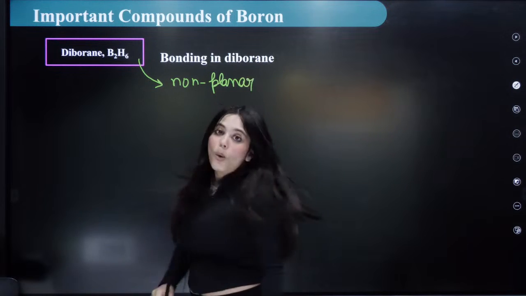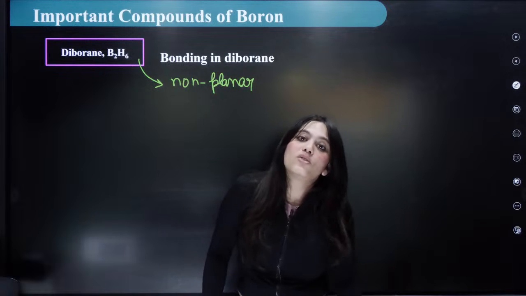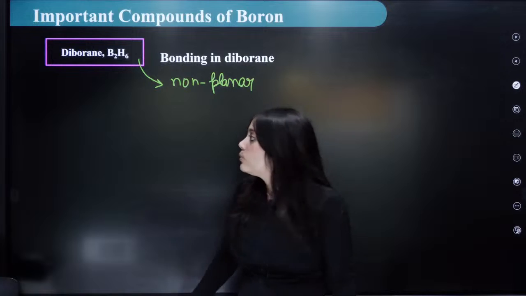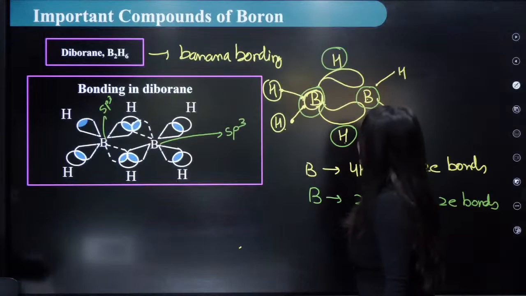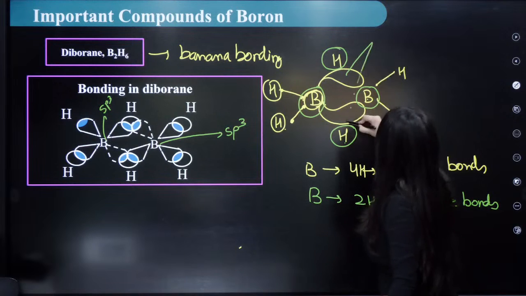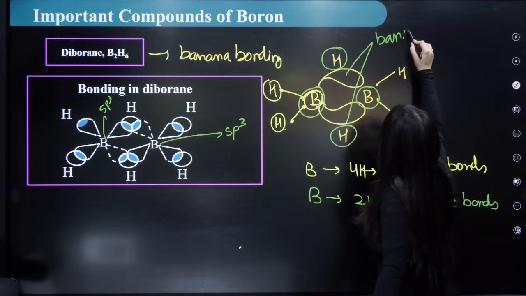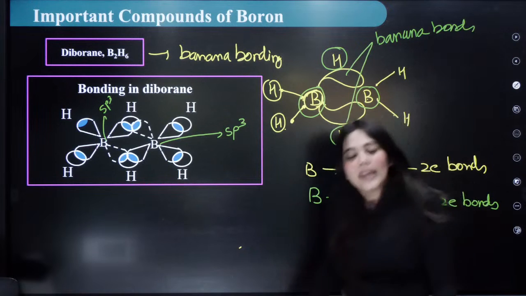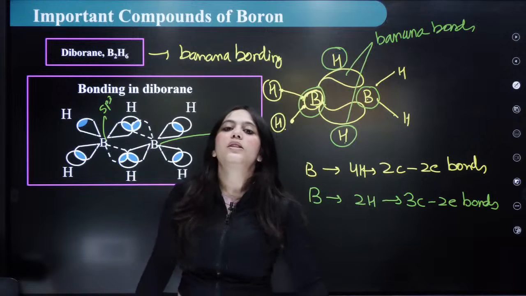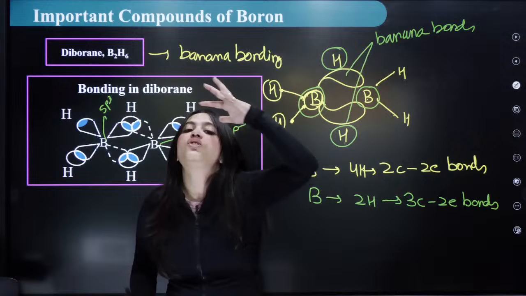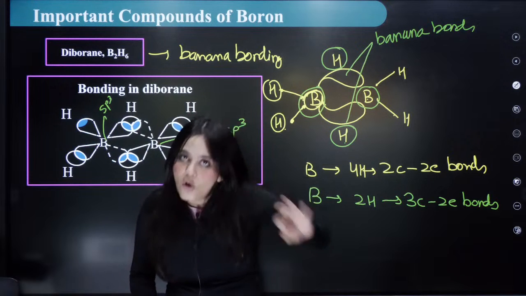Non-planar structure. Why is it a non-planar structure? Because the boron is sp3 hybridized. So it means that these two banana bonds that I form, these are called banana bonds. Banana bonds are 3 center, 2 electron bonds which are actually above and below the plane. Due to that, the structure of B2H6 is non-planar.